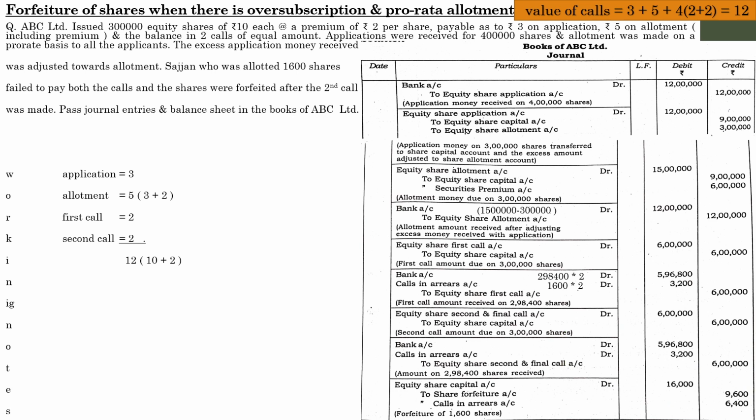So this is how you have to deal with a situation or a case study where there is oversubscription that leads to pro rata allotment, and at the same time there is a default in payment that ultimately resulted in forfeiture of shares.